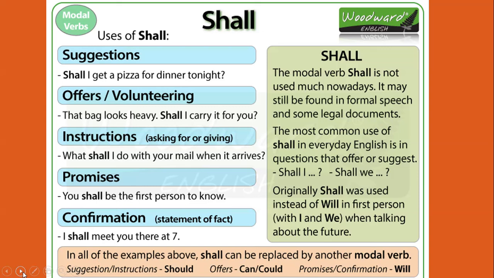Originally, shall was used instead of will in first person with I and we when talking about the future. So if we just recap our last slide, I told you that we use shall with I and we, but nowadays it is becoming a trend to say I will. We have not seen people saying shall I or shall we, or sorry, shall I and shall we can be used in interrogative. But I shall go to market, no, I will go to market, I will come to your home.